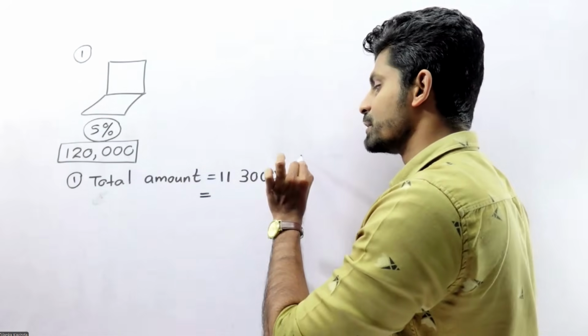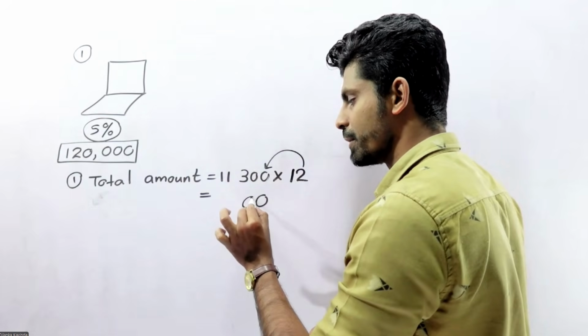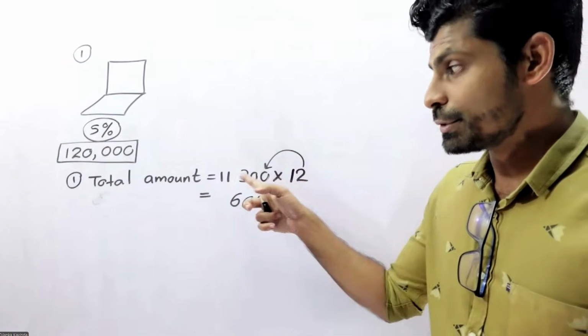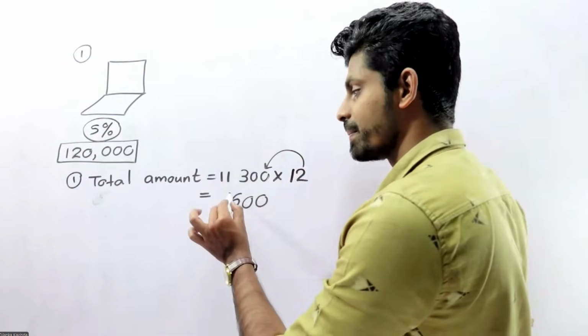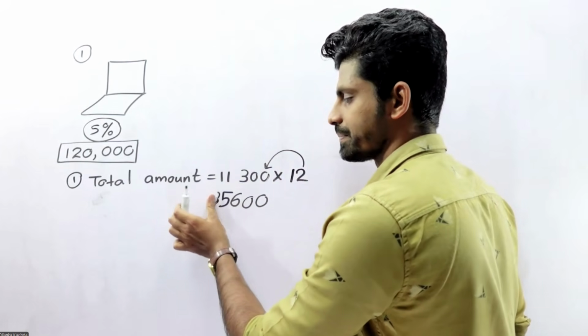12 into 0, 0. 12 into 3, 36, remaining 3. 12 into 1, 12 plus 3, 15, remaining 1. 12 plus 1, 13.